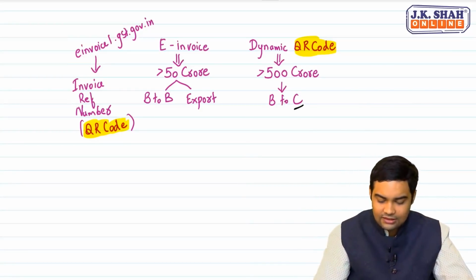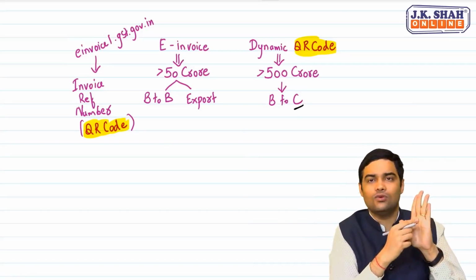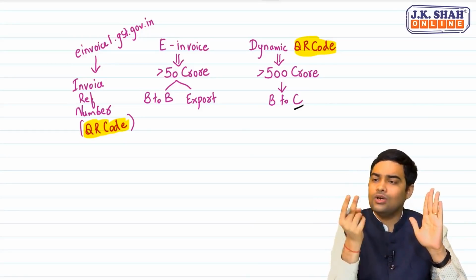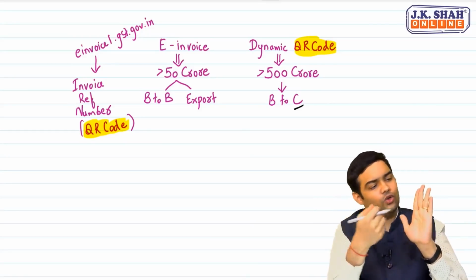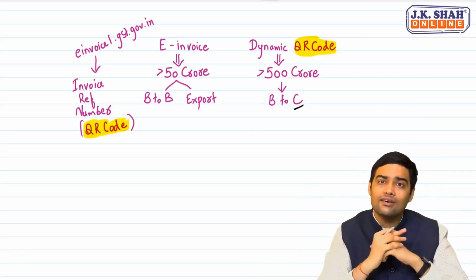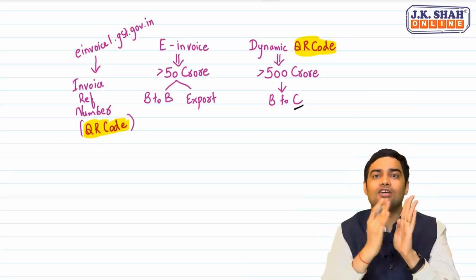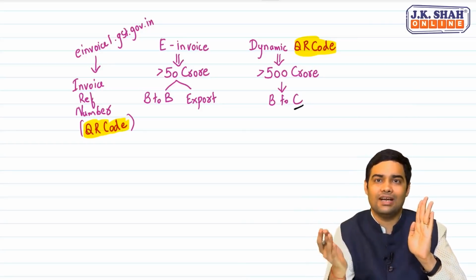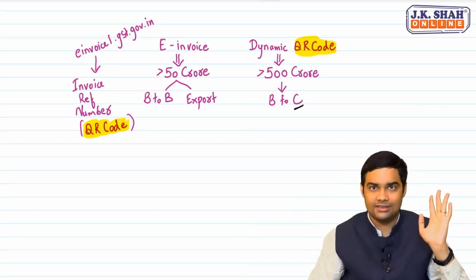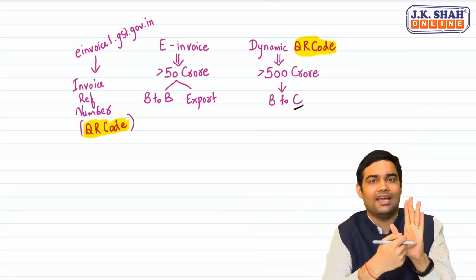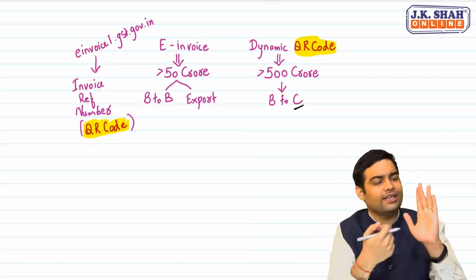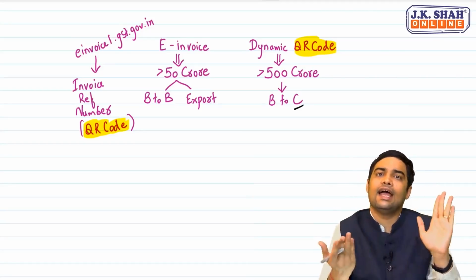Why was this done? So that consumers can scan on the invoice. They will get to know the storekeeper's bank account details, UPI ID. Based on that, they can make an online payment. That's the basic motive. Sir, why has government done this? So that there is track of each payment received against a particular invoice. B2C customers, they want to track who is paying. That's the basic objective. Plus, it also gives comfort to the consumers, where consumers can just scan and pay.